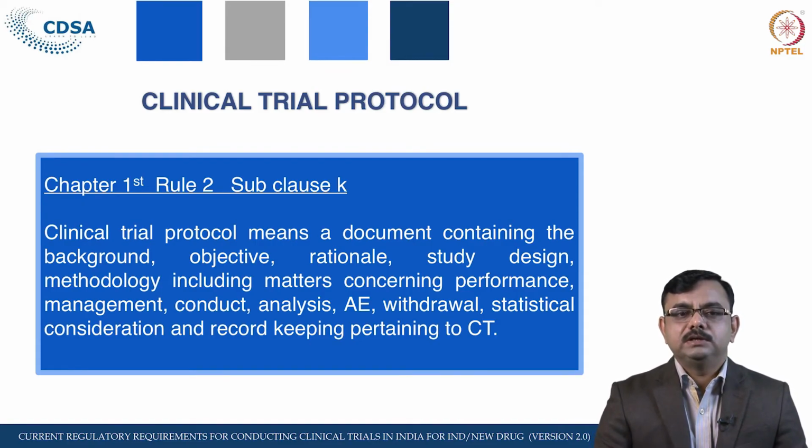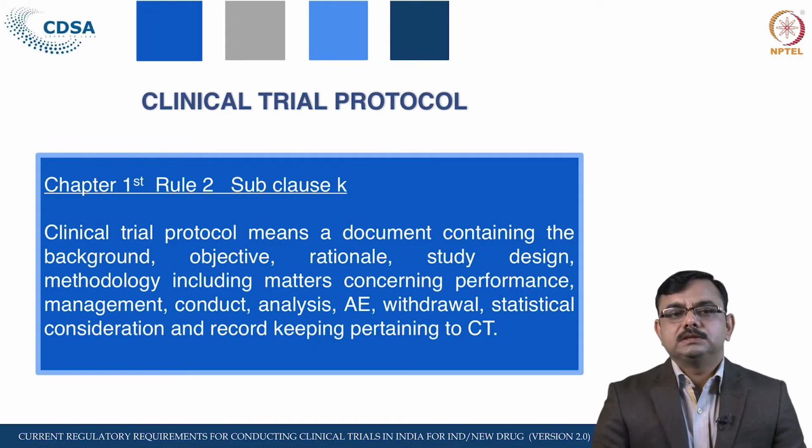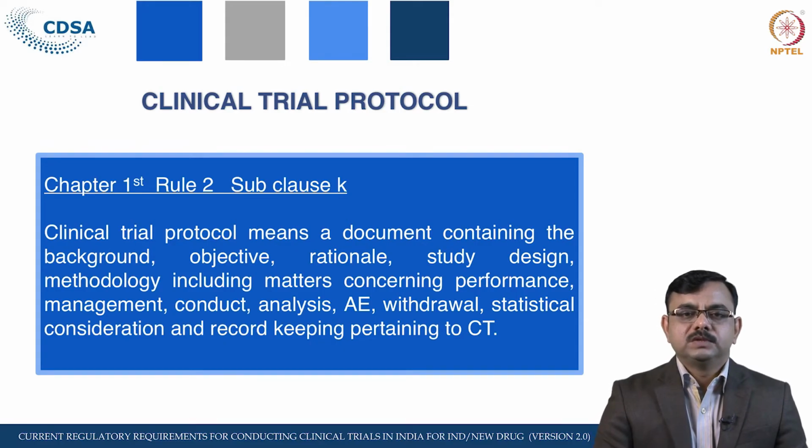Now it has been given in Chapter 1 of the New Drugs and Clinical Trials Rules, that is, Rule 2, sub-clause K. According to these rules, the clinical trial protocol means a document containing the background, objective, rationale, design, methodology, including the matters concerning performance, management, conduct, analysis, adverse event, withdrawal, statistical consideration and record keeping pertaining to the clinical trial. So this is a comprehensive definition given in Chapter 1, Rule 2, sub-clause K.